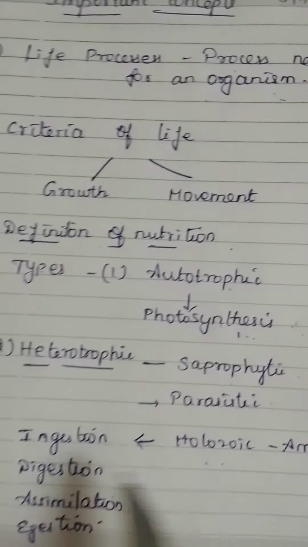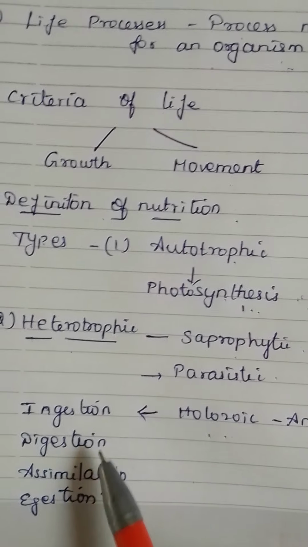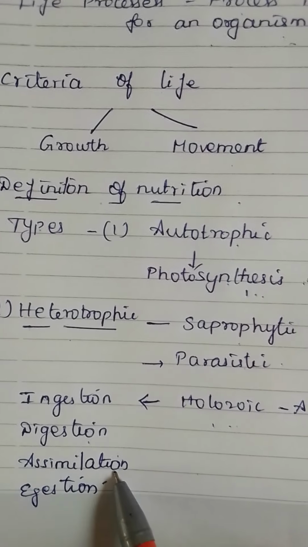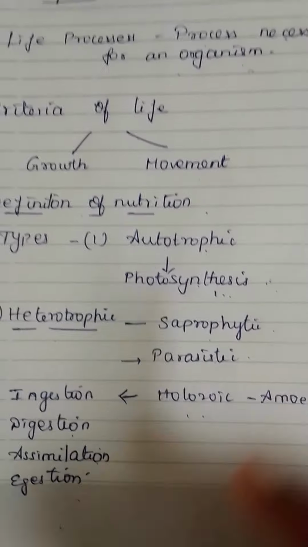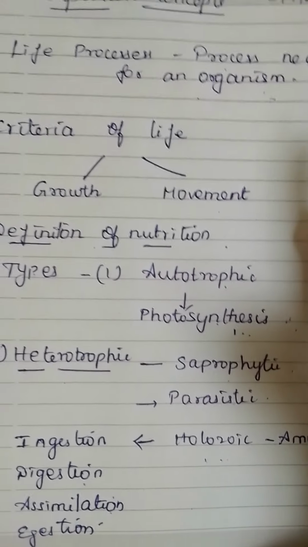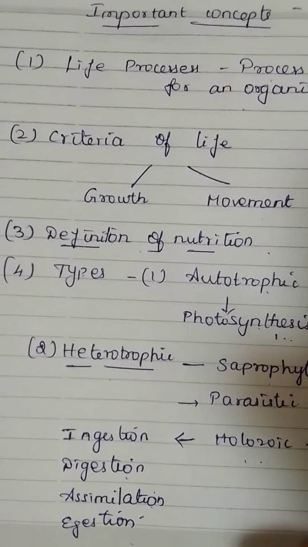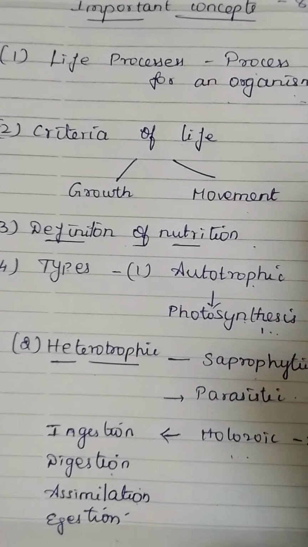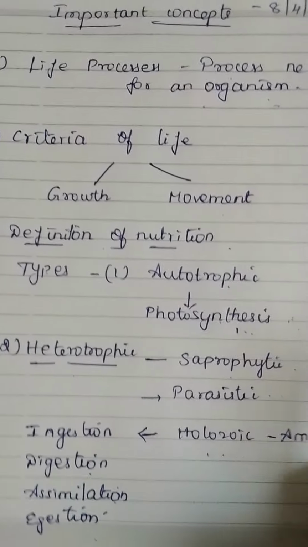In amoeba they have 5 modes of nutrition: ingestion, digestion, absorption, assimilation, and egestion, and along with this the diagram must be there. Right? This is one part we have studied. Listen to the content carefully. Don't get confused. The other topic which I am going to say is a very vast topic. Listen to it, understand it properly, and then we can switch over to the other one.